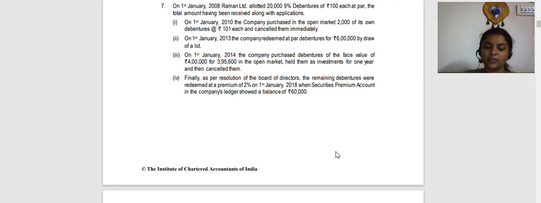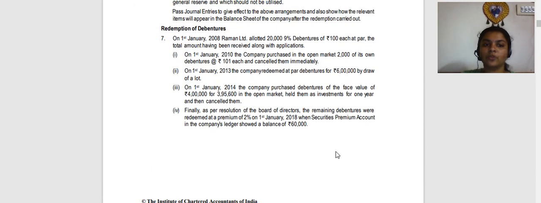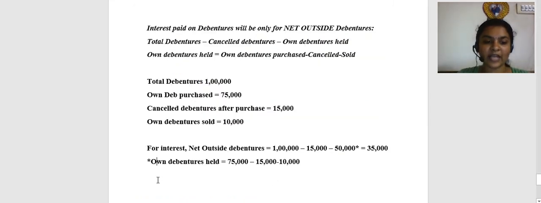Right? I request you to try this question, the solution to which will also be available to you as part of the notes. All the entries that we have just discussed are going to be combined and you are going to pass them as a set of entries for this question. A very simple yet scoring question this is. So please ensure that you are attempting this question and checking your answer in the notes given, right friends?